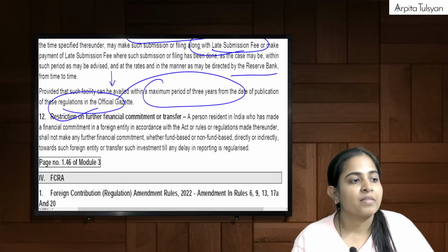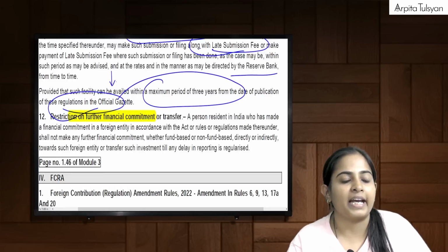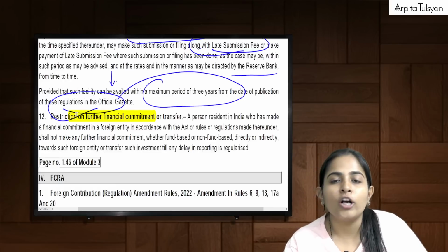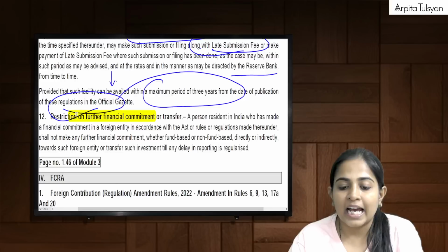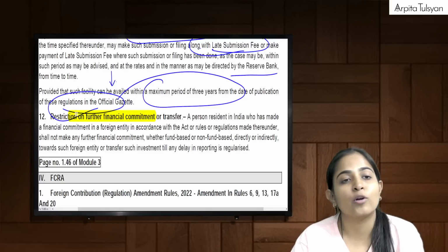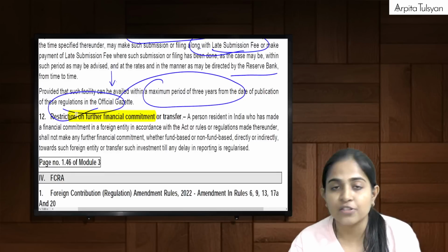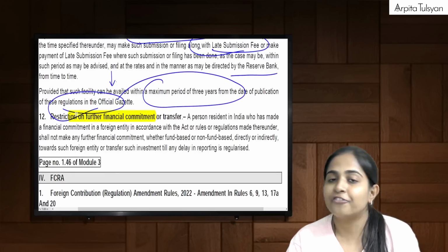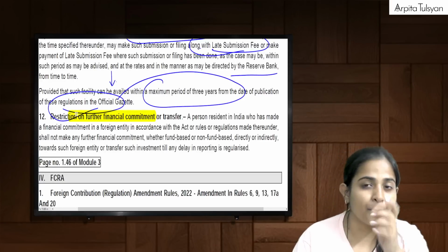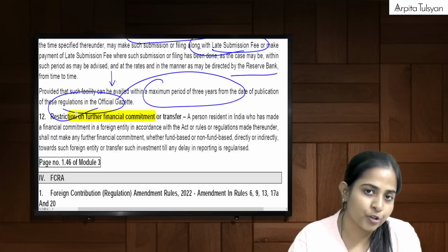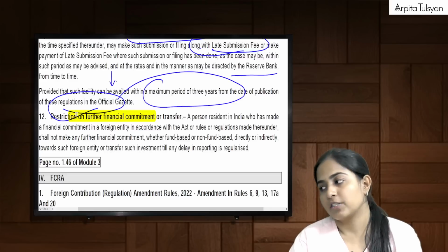And last, restriction on further financial commitment. Achha, till the time you have not regularized the filing of that report, means till the time you have not complied with all the provisions, you cannot do any further financial commitment, you cannot transfer anything further. Not allowed. First, rectify your mistake. That is, first file that report or submit whatever documents you are required to. First do that, then only you will be allowed to do any further financial commitment or transfers.